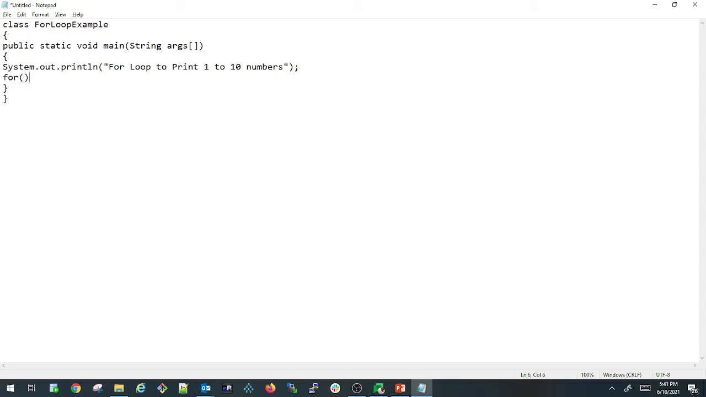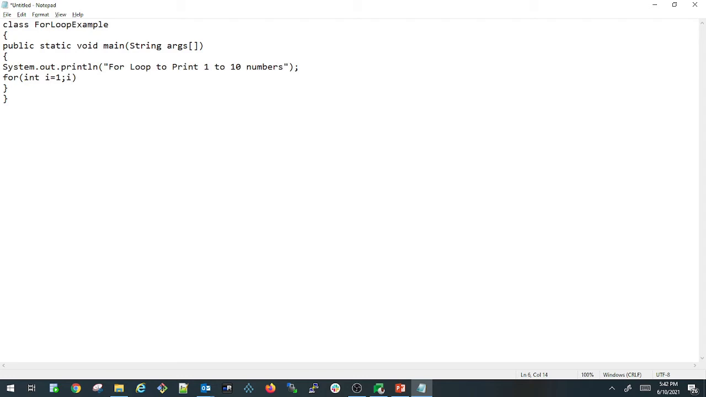So we have learned that in for loop we will be having three sections: initialization, condition, and then increment or a decrement. So here I am declaring a variable int I equals to 1. So I declared a variable I here, and then I assigned a value 1 to the variable I. So this is called initialization,